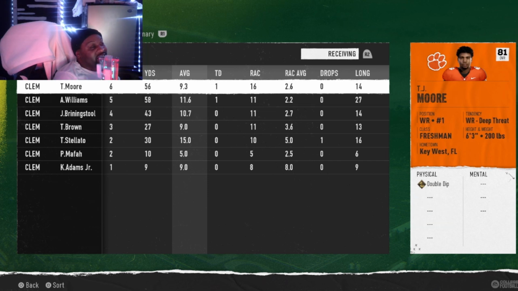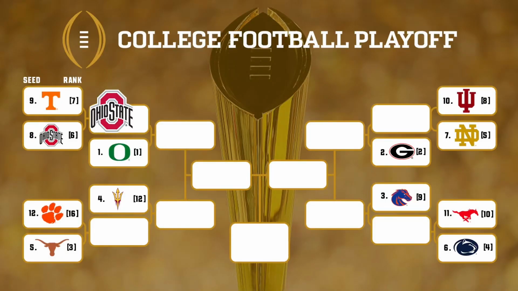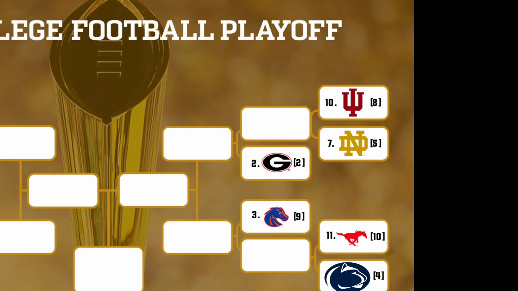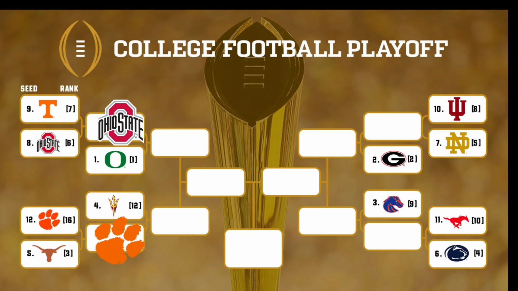Let's go through this playoff bracket now. Let's try to make sense of this again. All right, so we know that Clemson and Arizona State got the game. Ohio State and Oregon, Oregon beats Ohio State. Clemson beats Arizona State. Over here, we got Indiana, who beat Notre Dame and beat Georgia. Penn State beat SMU, then they beat Boise State.